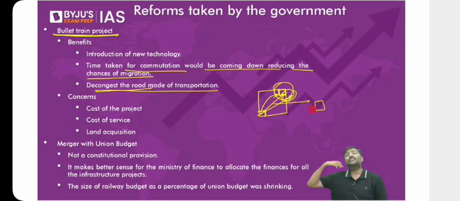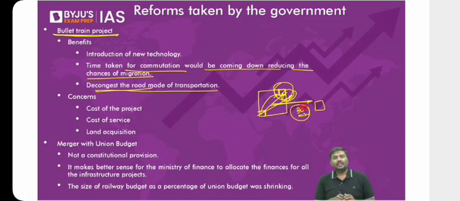I will set up my manufacturing facility outside the city. Why? It's not a problem now. The labor can use the bullet train and reach the office, let's say, within 30 minutes. I hope you understand. Rather than all the offices getting concentrated in Mumbai, they will start moving outside Mumbai. Can I give you a current affairs example? Delhi-Mumbai Expressway. Let me know, does it make sense or not? Rather than the manufacturing getting concentrated near Delhi or near Mumbai, don't you think they will spread to other cities as well?